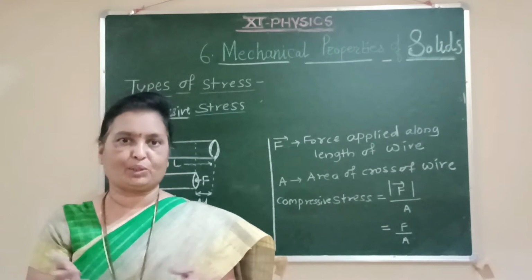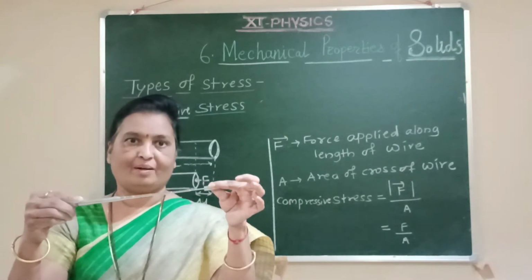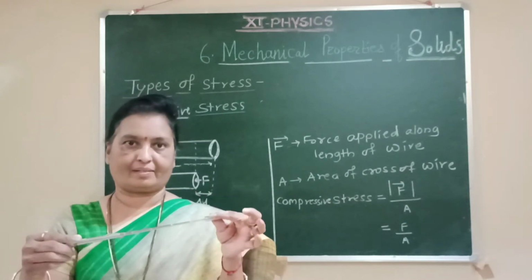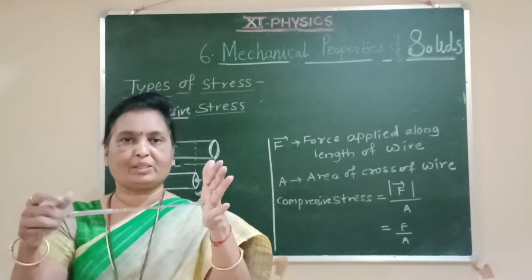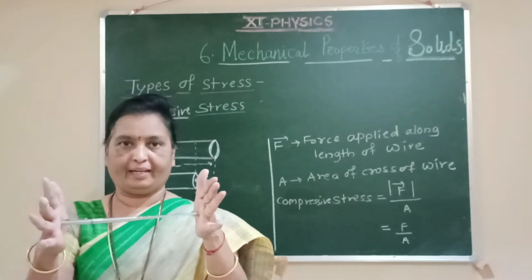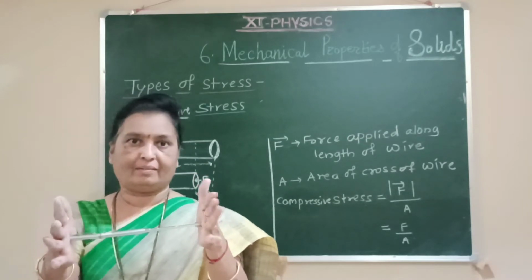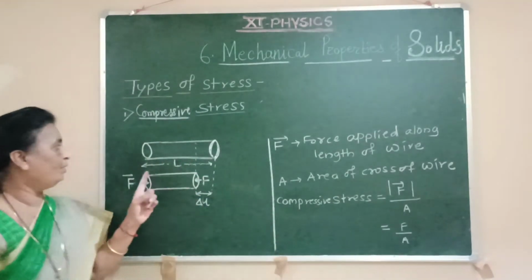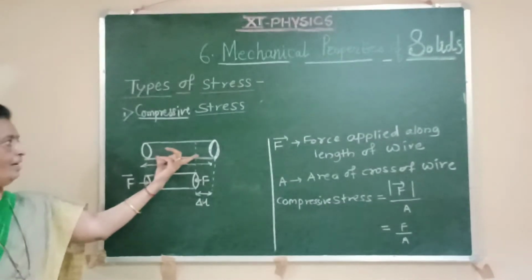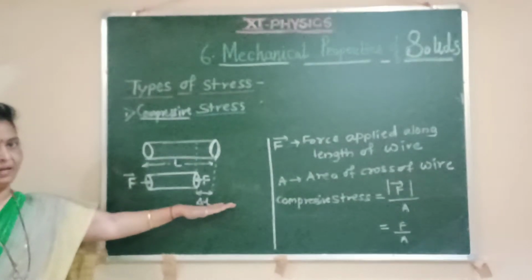Because of the application of force, if the length of wire increases, we say it is the tensile stress or longitudinal stress. Because of the application of force on both the sides of the wire, if the length of wire decreases, the length of wire is reduced, the corresponding stress is known as a compressive stress. So here we have taken L is the length of wire, A is the area of cross section of the wire.